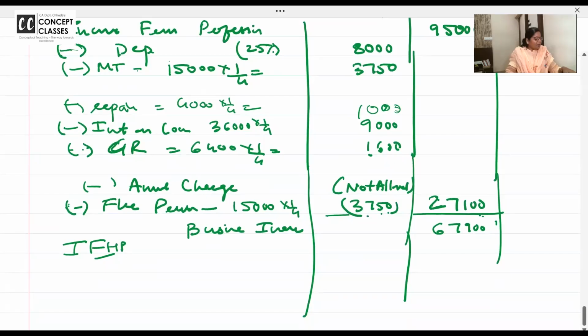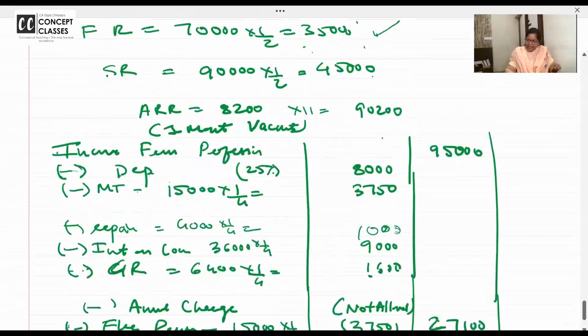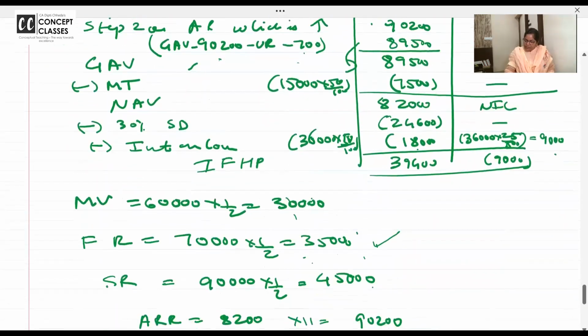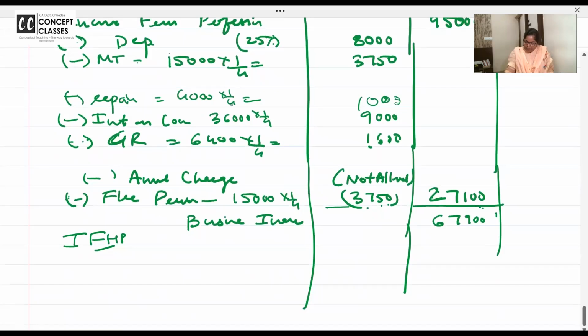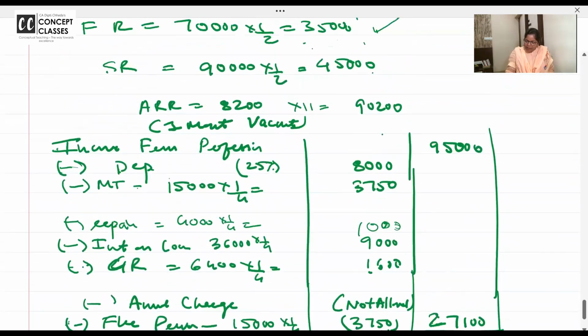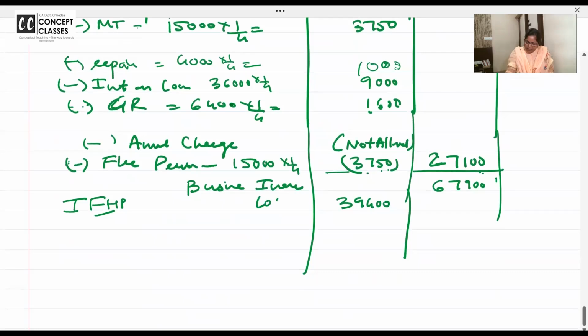And now income from house property you have to write again. 498,300. 39,400. For which part? 30,400. For the let out part. It's not 39,400. It's 39,400 for the let out part. Self-occupied part 9,000. I told you presentation is important. There I have given shortcut.